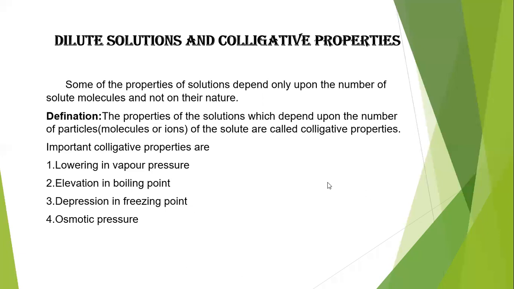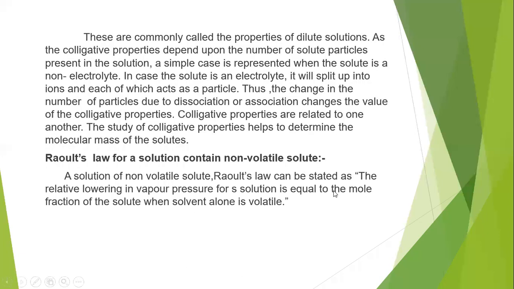So first we have to go for lowering in vapor pressure. What is meant by lowering in vapor pressure, and what law explains the lowering of vapor pressure and relative lowering of vapor pressure, we will discuss now. These are commonly called the properties of dilute solutions, because colligative properties can be observed in the case of a dilute solution. So all the 4 colligative properties, lowering of vapor pressure, elevation in boiling point, depression in freezing point, and osmotic pressure, we call the properties of dilute solutions.